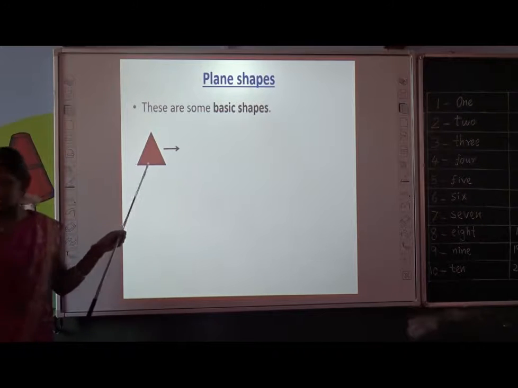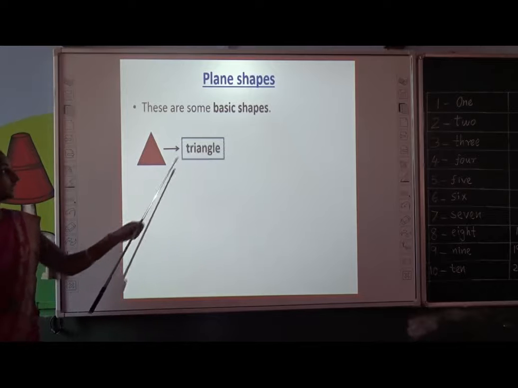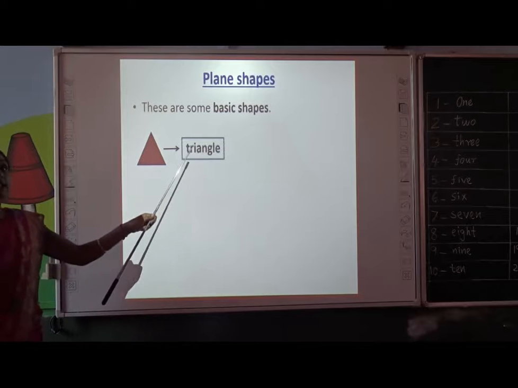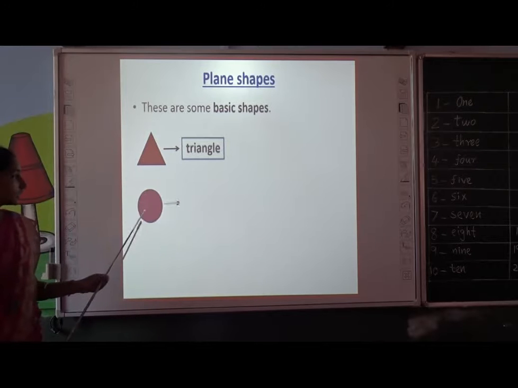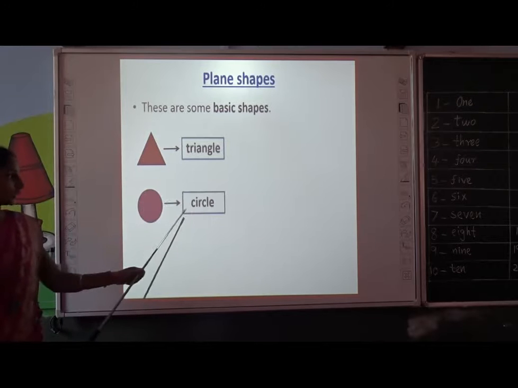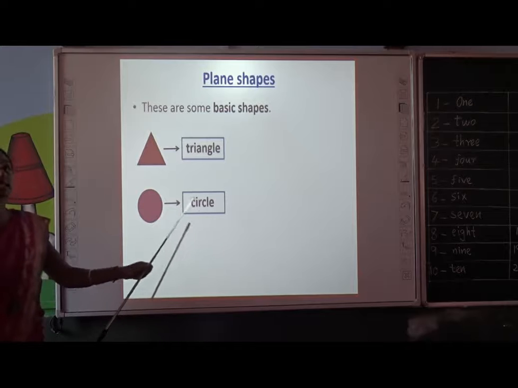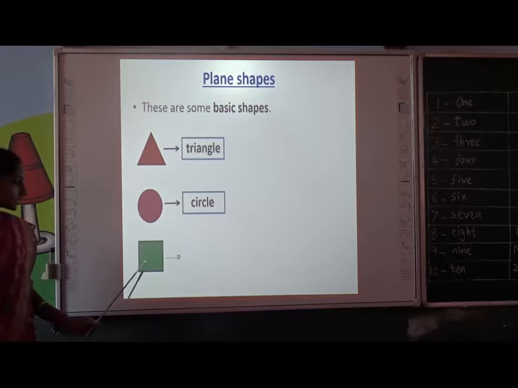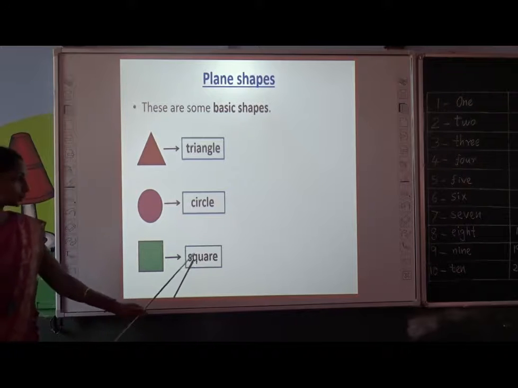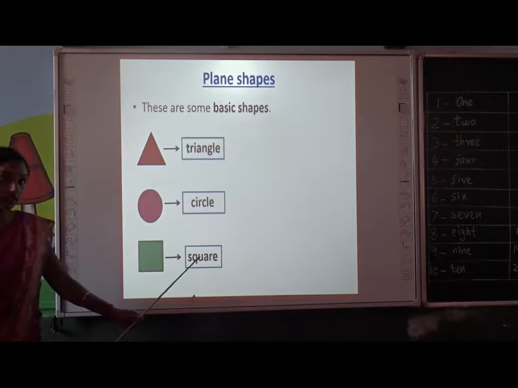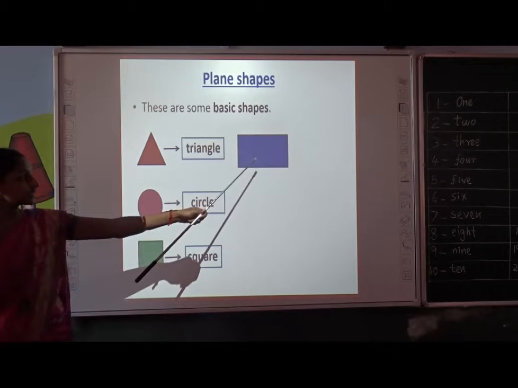What is it? It's a triangle. What is it? Circle. C-I-R-C-L-E. Circle. Do you remember this shape? Square. S-Q-U-A-R-E. Square. Very good. What is the fourth one?